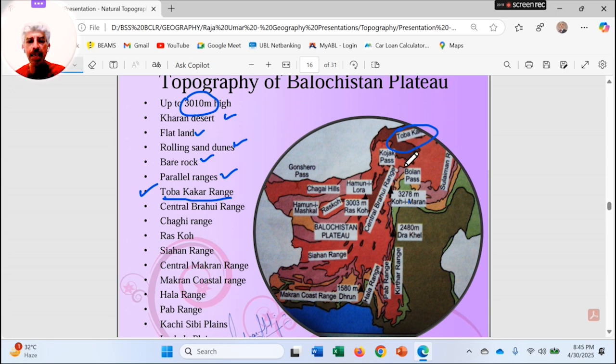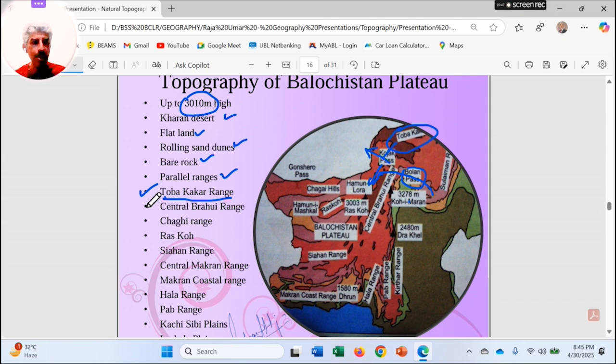The Toba Kakar range is in northern Balochistan, and we find a pass known as Kojak Pass, which connects northern Balochistan with the Quetta Valley, and also connects Pakistan with Afghanistan in this direction. And as I was explaining the other day, Bolan Pass is also there. It joins the Kachi Sibi plains with the Quetta Valley.